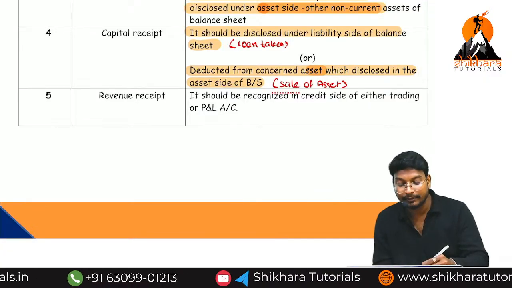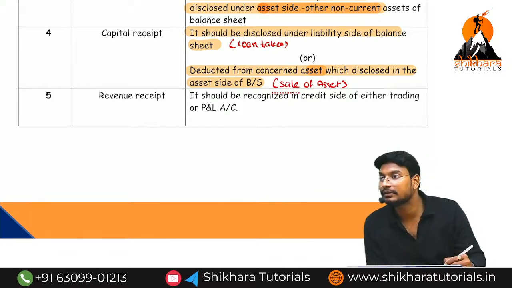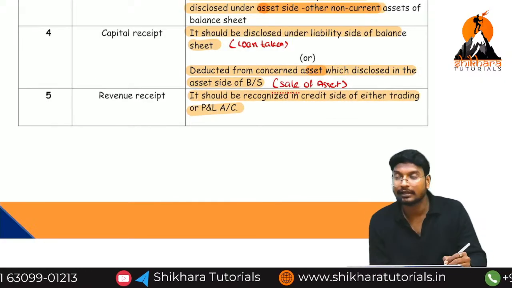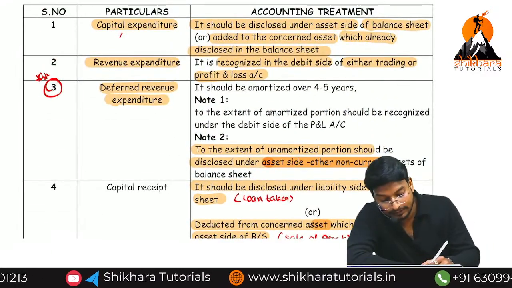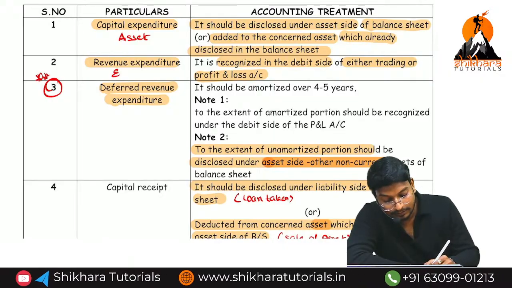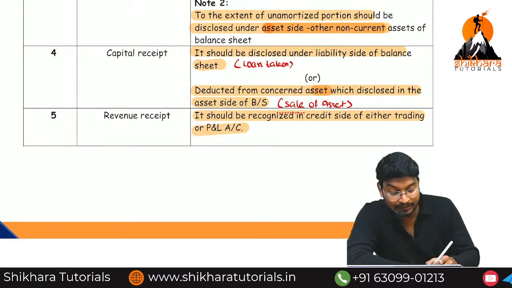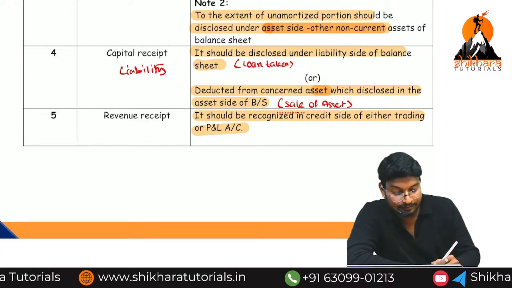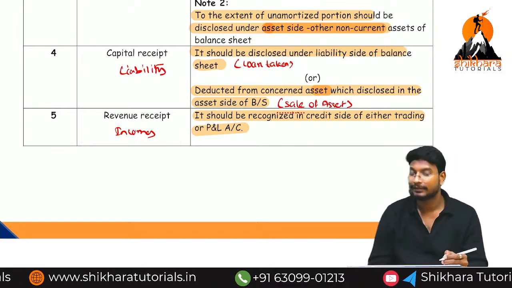Next, what is the accounting treatment for the revenue receipt? Where do we need to disclose it? It should be recognized in the credit side, either in the trading account or P&L account. So, what is the meaning of capital expenditure? Asset or liability? Asset. Revenue expenditure means normal expenses. Capital receipt means liability. Revenue receipt means incomes, normal incomes.